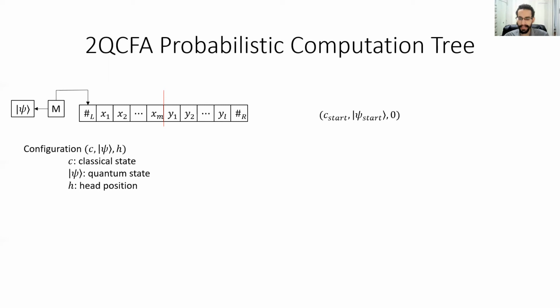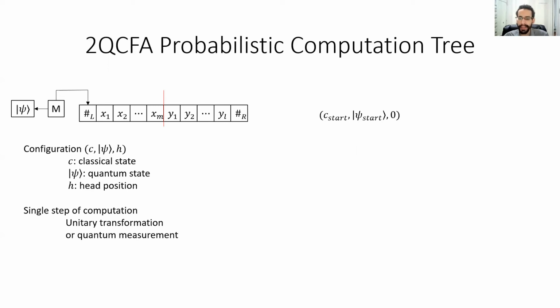In order to populate the rest of the tree, we run M one step at a time. Each step of the computation involves either applying a unitary transformation to the quantum register or performing a quantum measurement, as well as updating the classical state and moving the head one cell in either direction. The choice of which operation to perform at any given step depends only on the current classical state and the input symbol that's currently under the head.